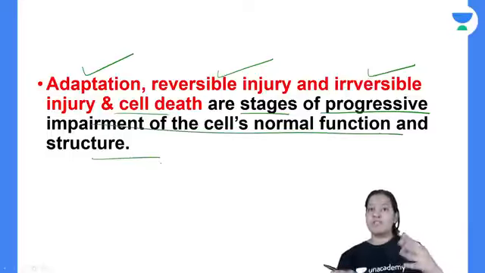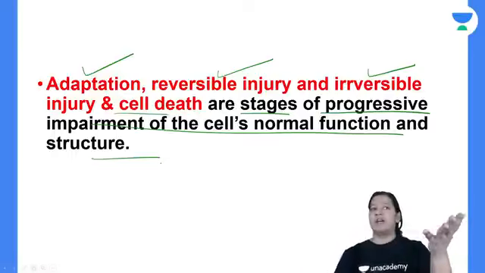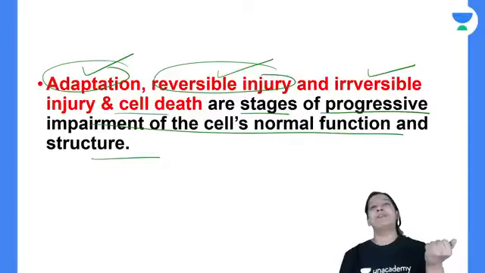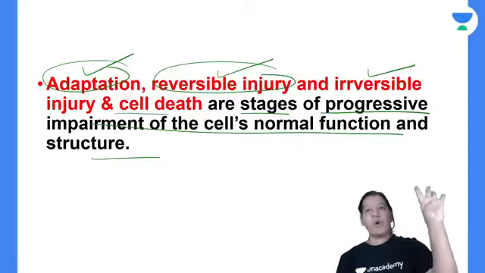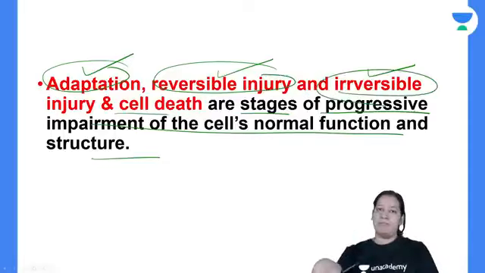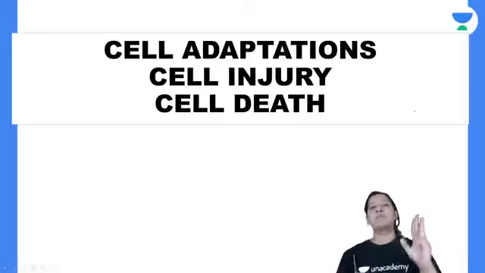So the cell's normal structure and function is progressively changing. A little change happening, it is known as adaptation. More change happening, it is known as reversible injury. The cell has died, cell death, that is irreversible cell injury. So these are progressive impairments of the same series. Have you got it? So 3 chapters we have to study.